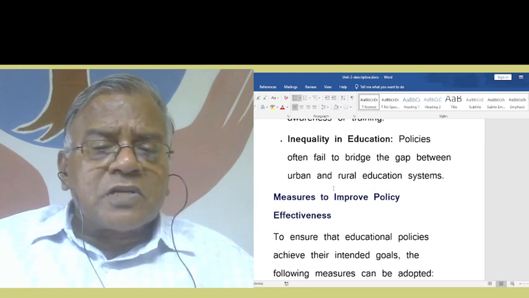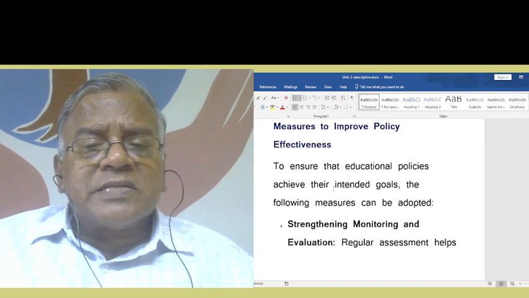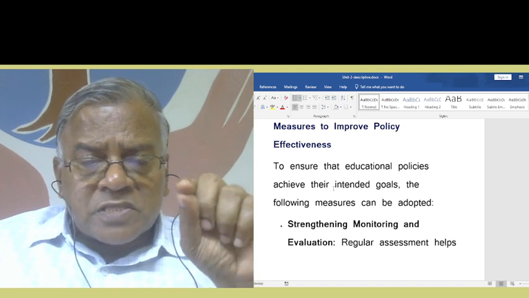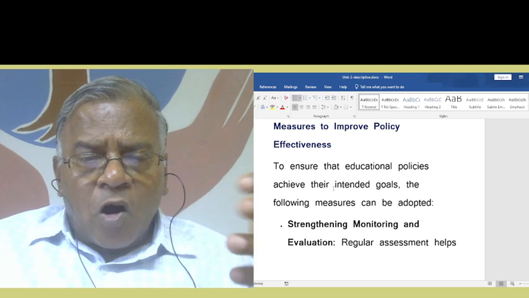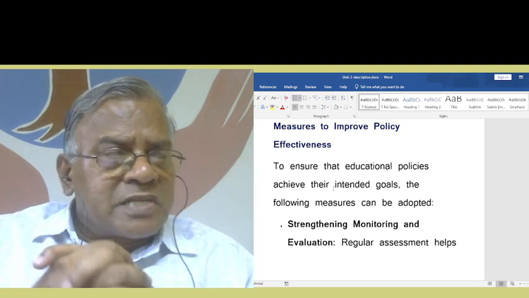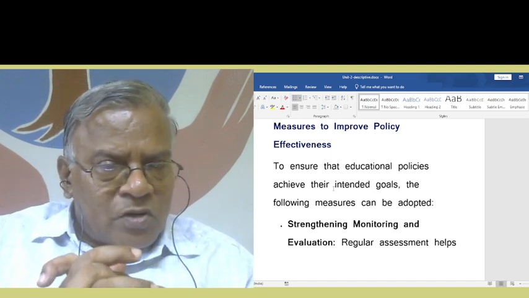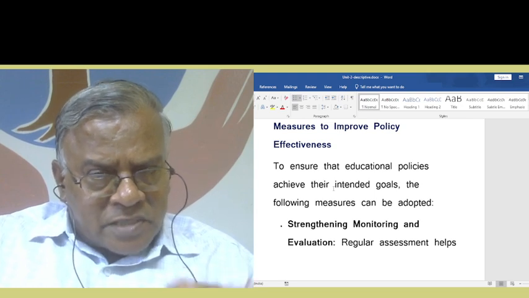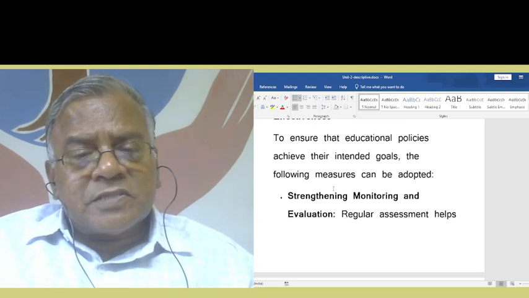Now, what are the measures to improve policy effectiveness? To ensure that educational policies achieve their intended goals, the following measures can be adopted. What recommendations can you give in order to bridge the gap between educational policy and the realization of the educational goals? That is the idea here. What are the recommendations or what are the suggestions? What are the measures to improve policy effectiveness?